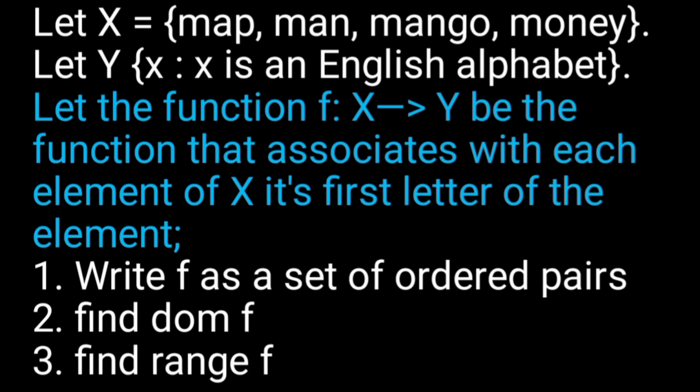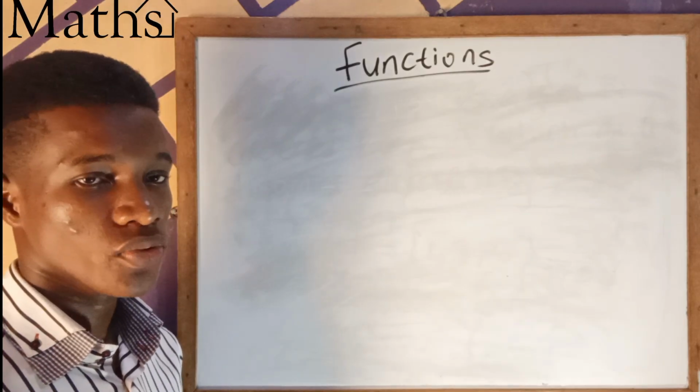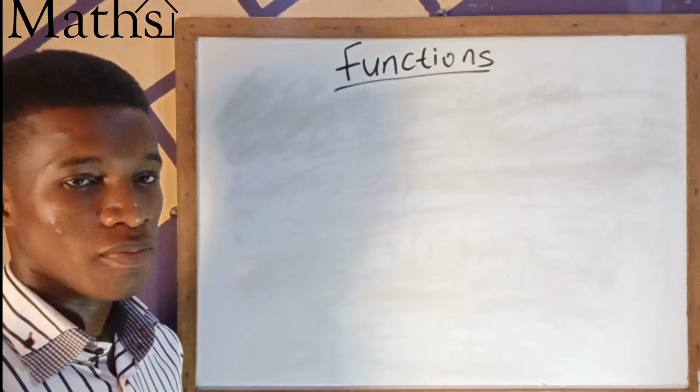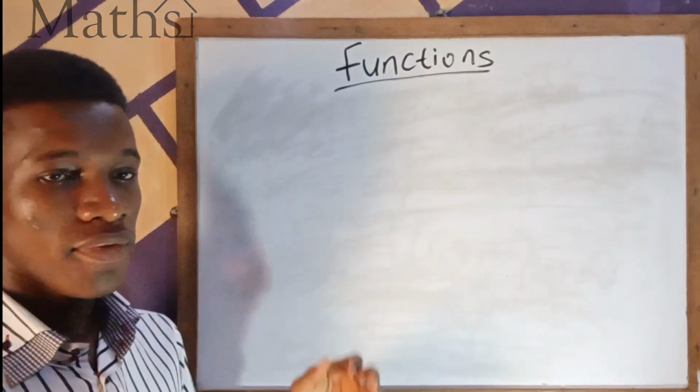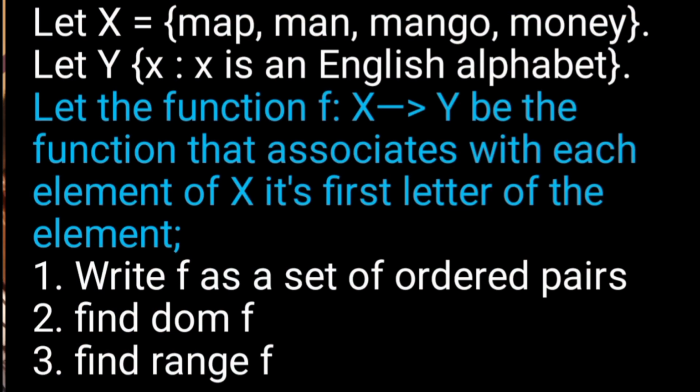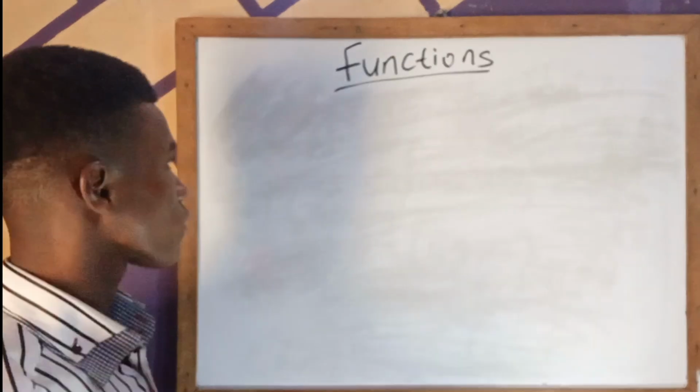The first question says, write f as a set of ordered pairs. Find the domain of f. Then finally, find the range of f. From the question presented before us, you see that f is a mapping from x to y, and f is defined as a relation that associates with each element of x the first letter of the element. That's the mapping.